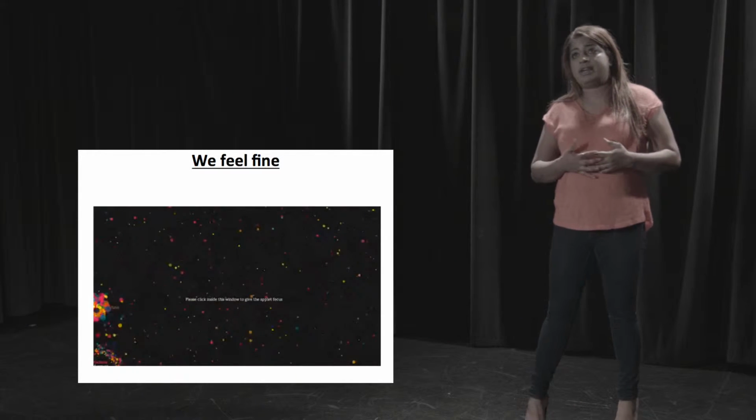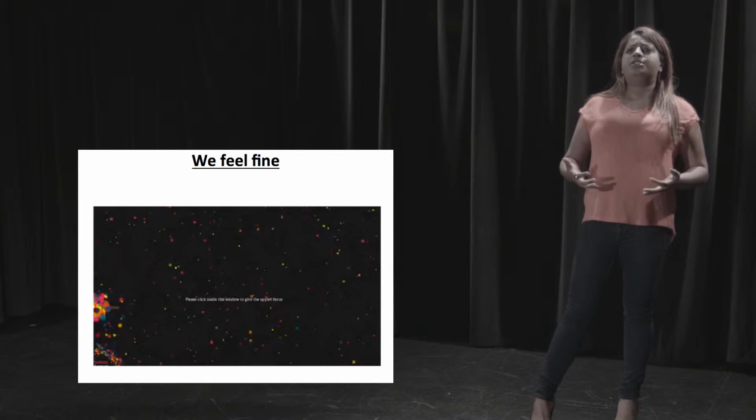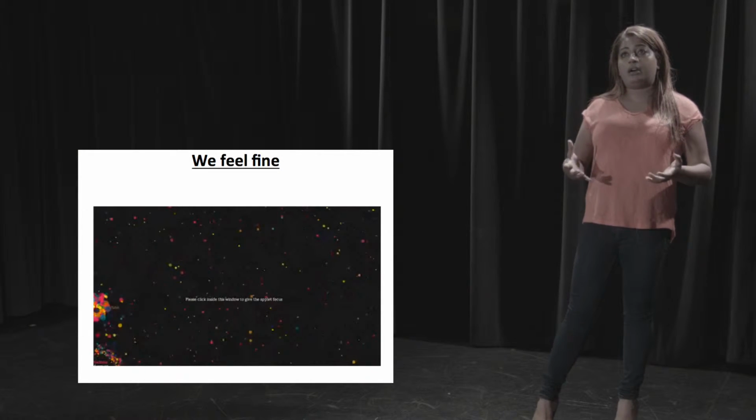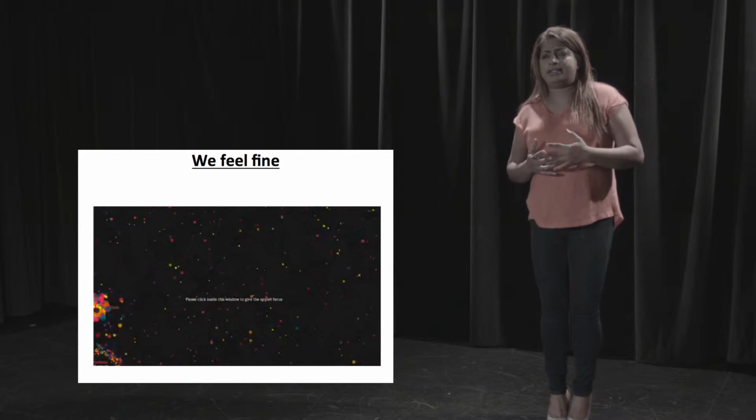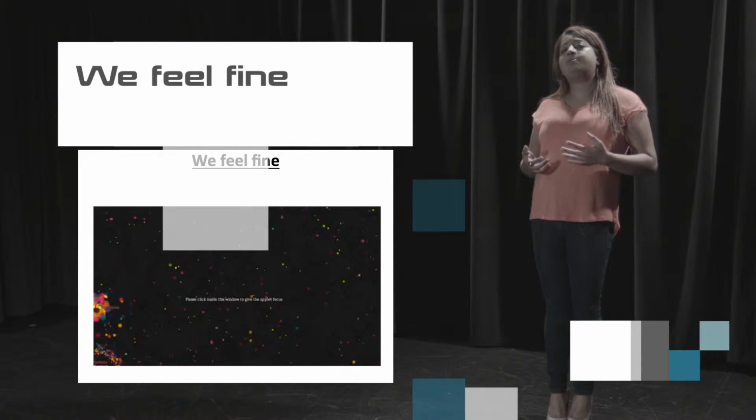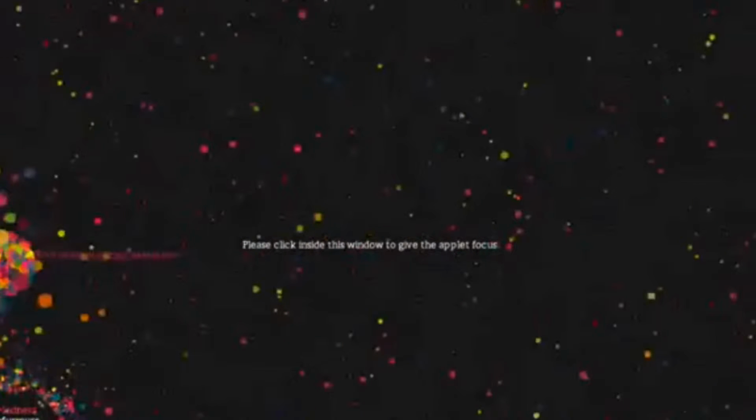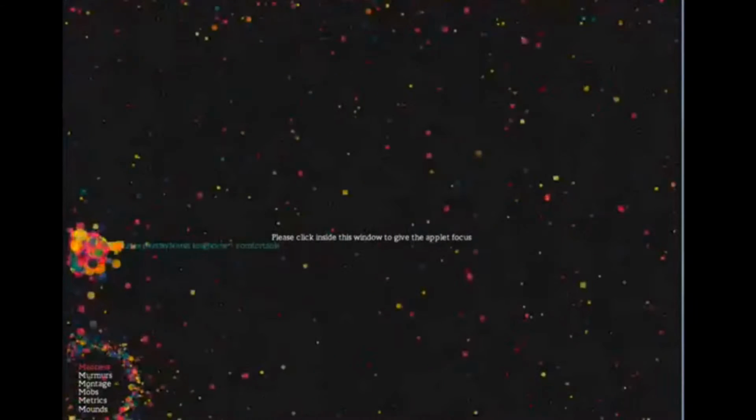We Feel Fine is actually one of the more interesting visualization tools I've come across. It provides visualizations on the general feelings populating the blogosphere on any given day. Really fascinating stuff. You can filter results based on age, location, gender, weather, and other criteria. There are 6 different delightfully alternative visualizations available: madness, murmurs, montage, mobs, metrics, and mounds, each of which paint a different portrait of the general feelings abounding the internet. This is a free app and is available for those who care about social marketing.